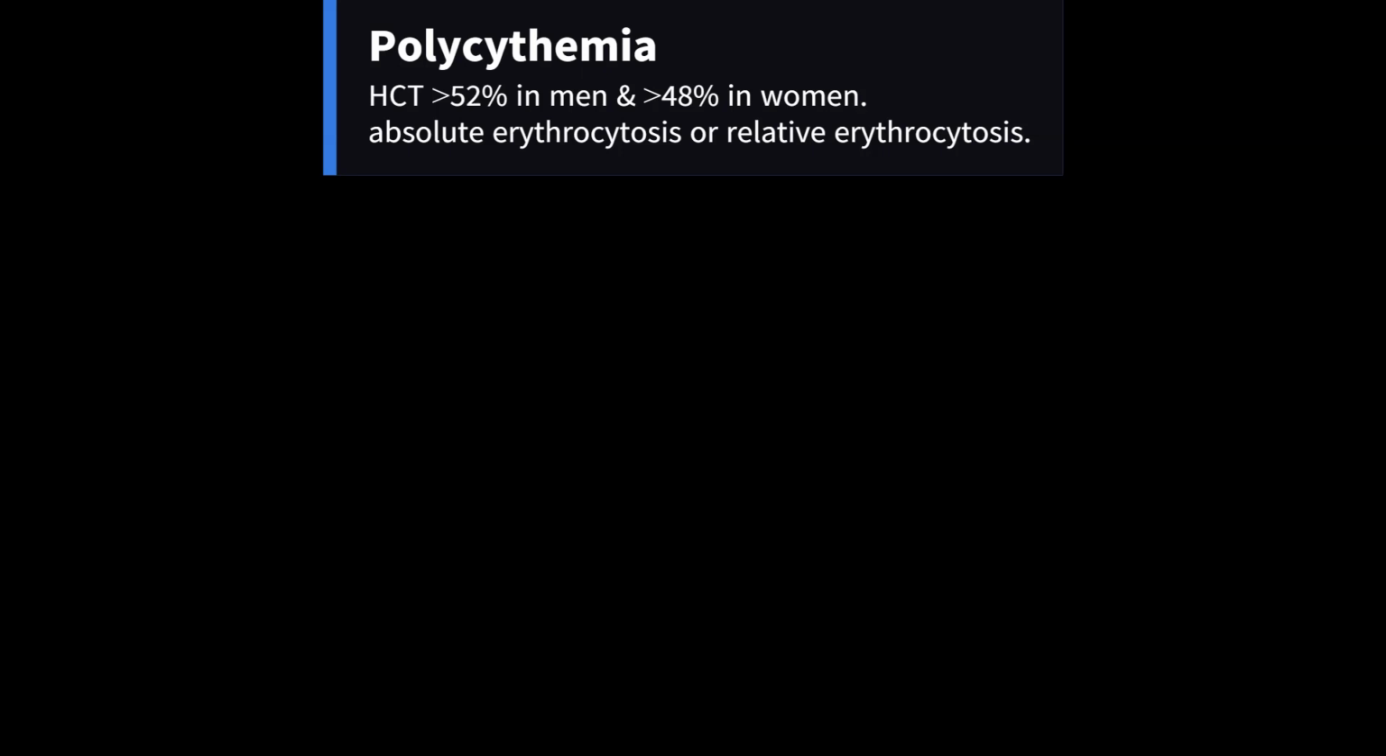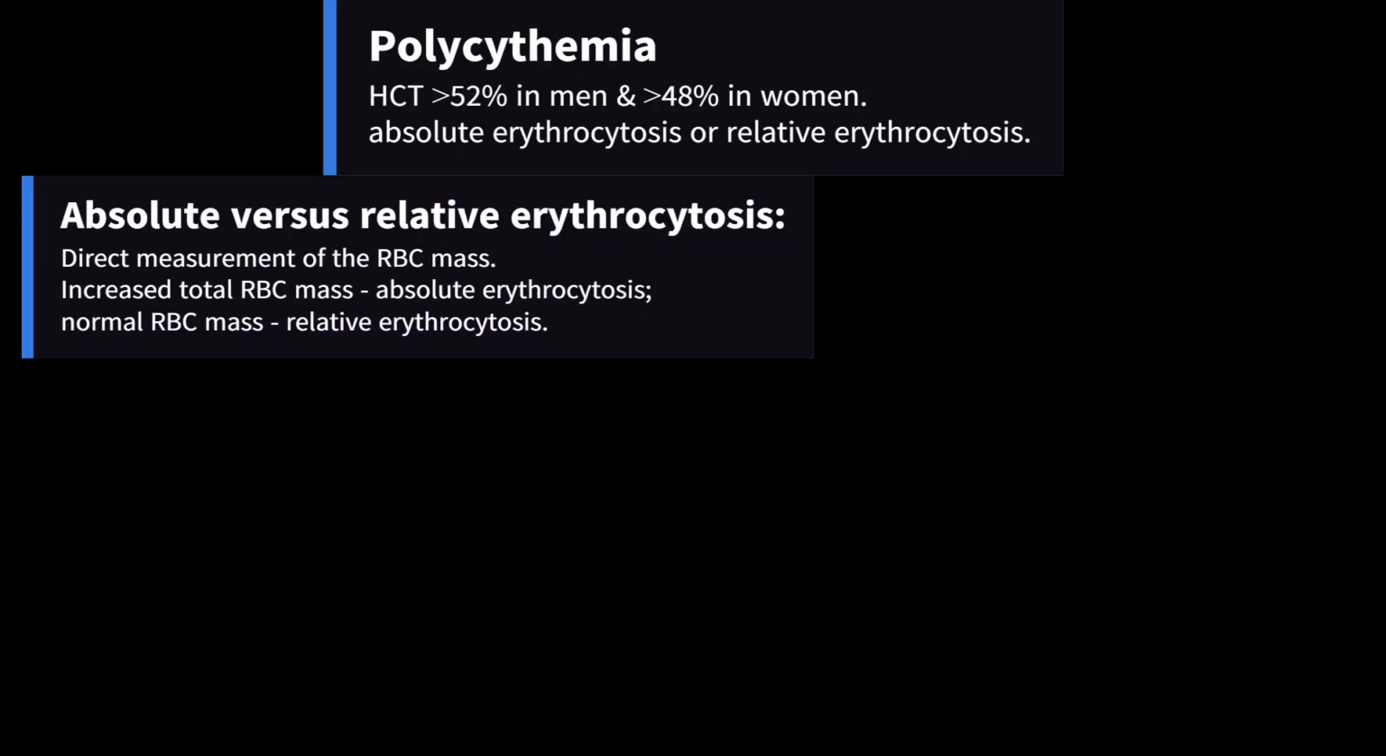In a patient with erythrocytosis, the following tests can help determine the cause. 1. Absolute versus relative erythrocytosis. Hemoglobin and hematocrit levels cannot accurately differentiate these conditions. Direct measurement of the RBC mass is necessary. An increased total RBC mass indicates an absolute erythrocytosis. A normal RBC mass indicates a relative erythrocytosis. This patient does not have an increased RBC mass and is likely experiencing relative erythrocytosis due to aggressive diuretic therapy for her heart failure exacerbation.